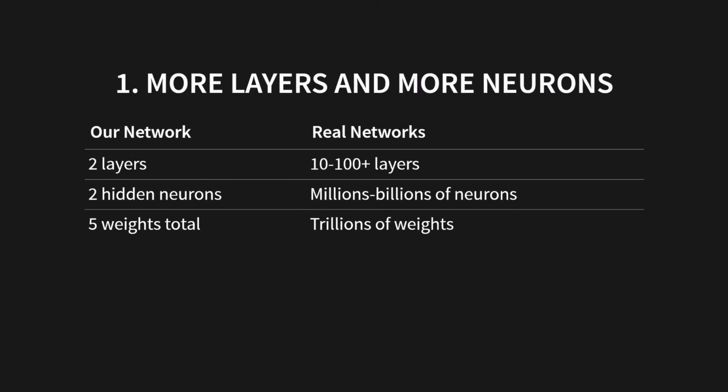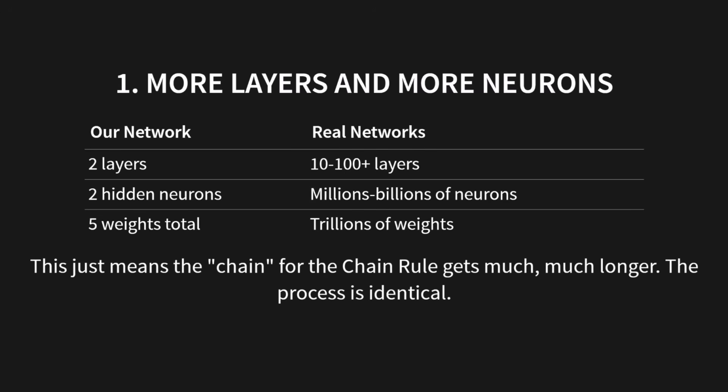First, more layers and more neurons. This is the obvious one. Check out this table. Our network had 2 layers and 2 hidden neurons for a grand total of 5 weights. Real networks, they have tens or hundreds of layers with millions or billions of neurons leading to trillions of weights. So, what does this change in our process? Almost nothing. It just means that the chain for the chain rule gets much, much longer. The process, though, is identical.